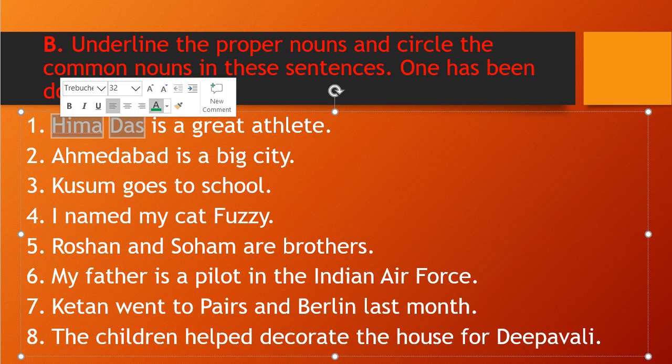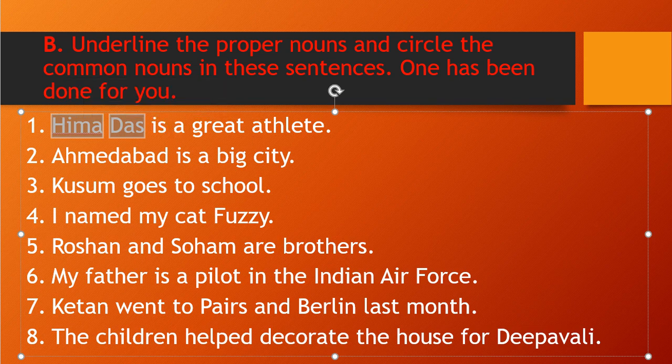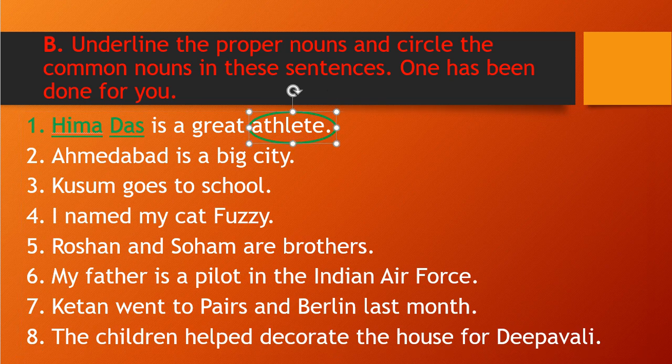So we need to underline Himadas. I have underlined it, and I have circled athlete because it is a common noun. In general we say athlete, so that is a common noun.